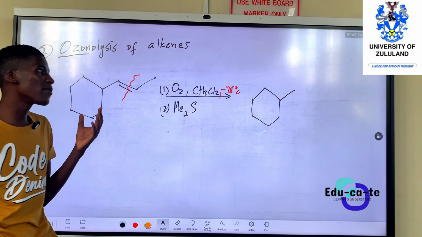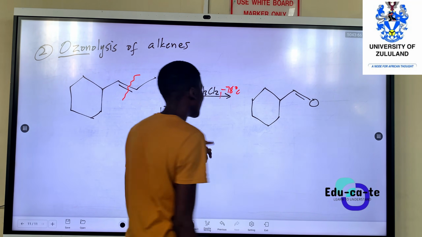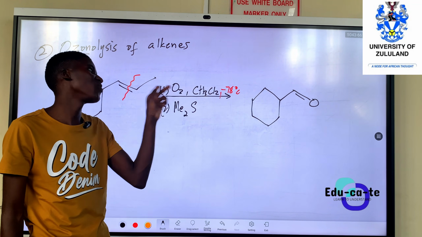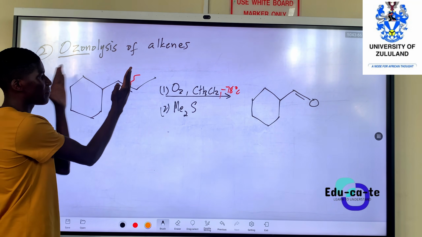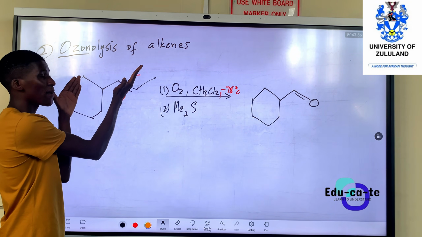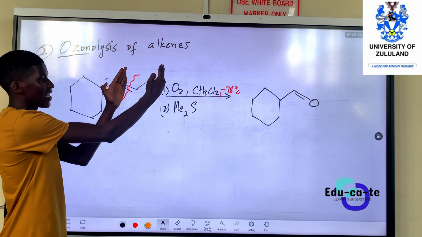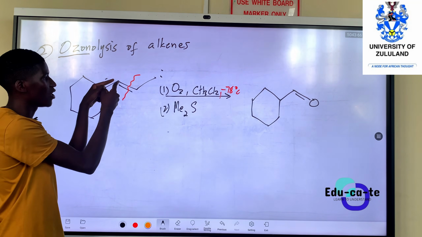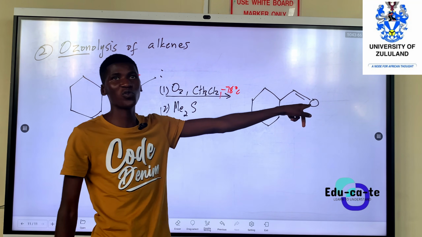But now the double bond, you put oxygen on it because you are ozonolizing, so there is some oxygen you are adding to it. You are adding ozone. So here I just have all the parts in a ring. I just tell the double bond side, one goes to this one and another one goes to the other one. So to these parts, to the double bond, you attach the oxygen from the ozone.